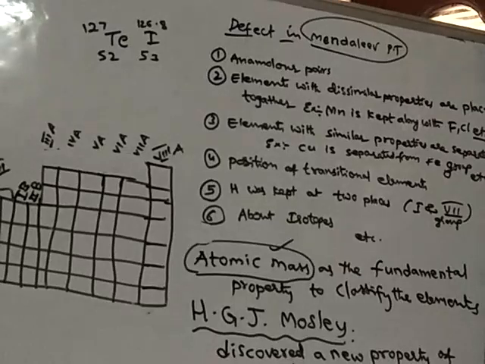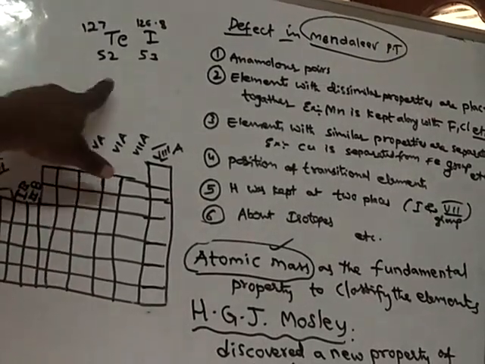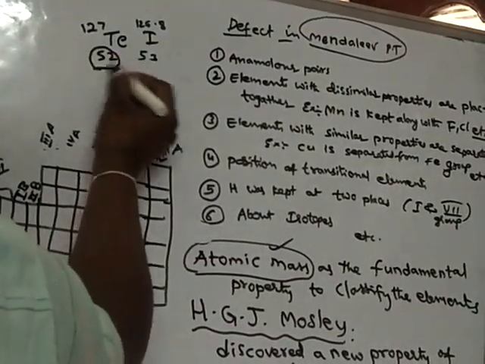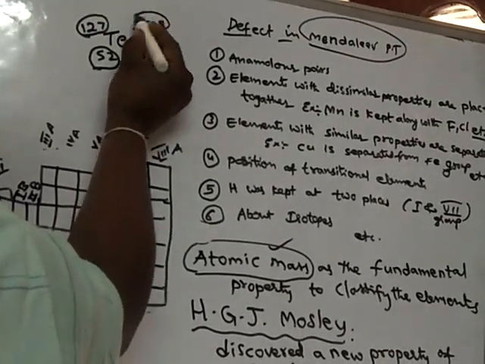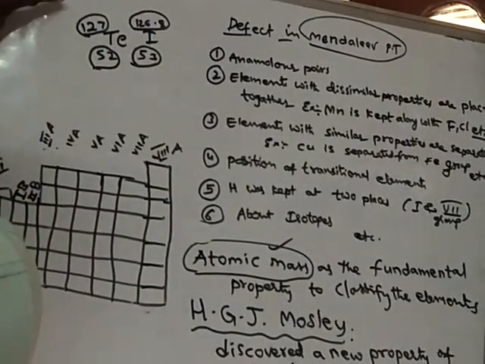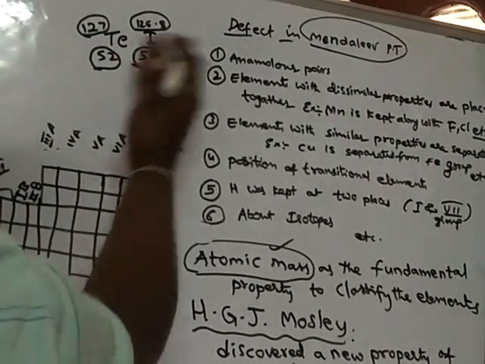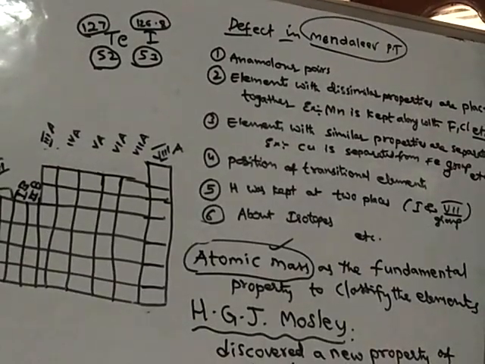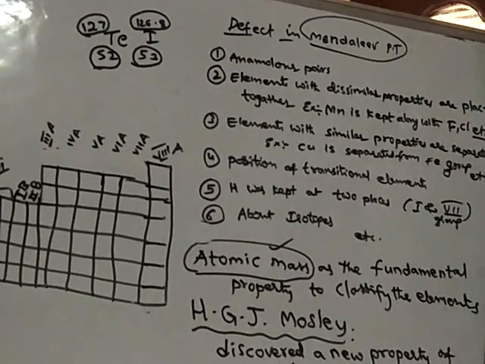Because Moseley's periodic table, or the long form of the periodic table, is based on these things. So what is this one? Atomic number. And this one is atomic mass. Mendeleev's periodic table was arranged based on atomic masses. The elements are arranged according to increasing order of atomic masses. But Moseley arranged the elements based on the increasing order of atomic numbers.